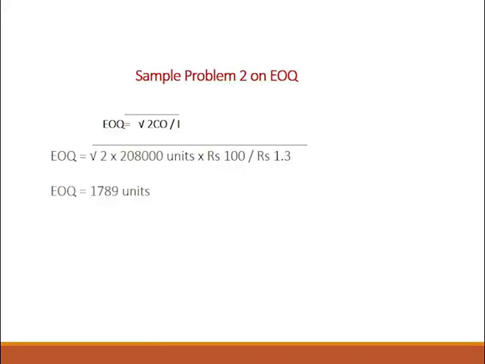Ordering cost was 100 rupees given to you, but carrying cost is given as a percentage. So, how do we compute that? We compute that percentage on your purchase price. Purchase price is 20 rupees. So, on 20 rupees we will take 6.5%, which we get as rupees 1.3. So, we just substitute in the formula: EOQ is equal to under root 2 into 2,08,000 units into 100 rupees divided by 1.3. That way we will get 1789 units as your EOQ.